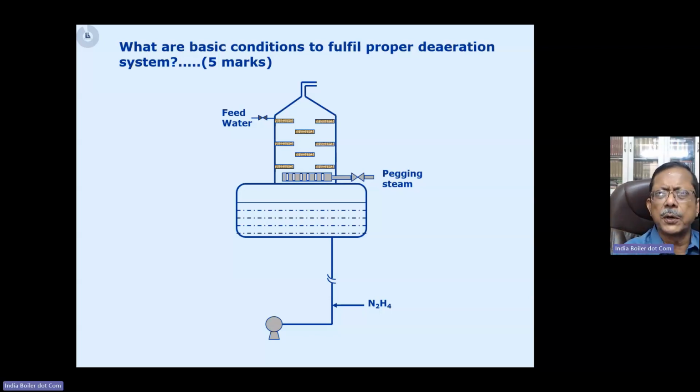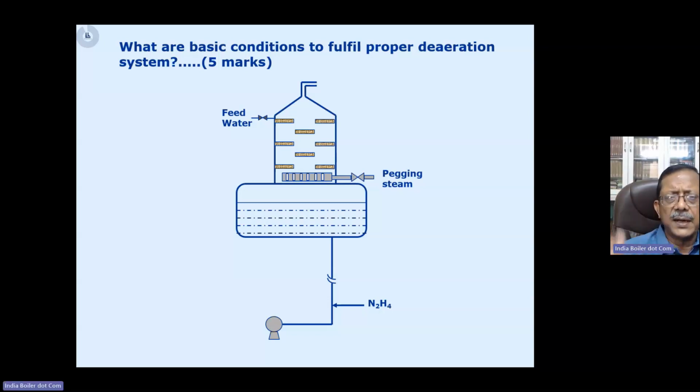So that is going to ensure that yes, our desired dissolved oxygen limit has been achieved, right? Now, from the BFP suction to the economizer inlet, it also gets sufficient retention time, the third T of the reaction, right? So all these conditions are getting fulfilled by dosing the hydrazine at the deaerator outlet or BFP suction. Right? So this is the information you definitely need to write the answer.